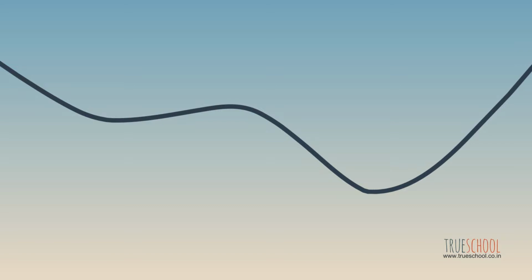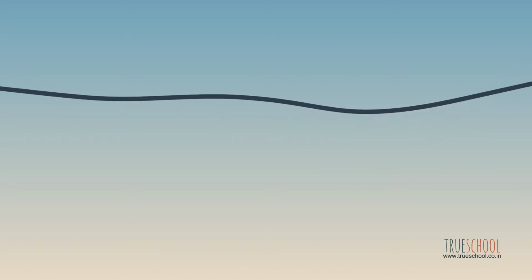It's slack and may not be in an exact straight line. Now, if we pull both the ends of the rope, it gets taut and straightens up. That's because now the rope is said to be under tension.